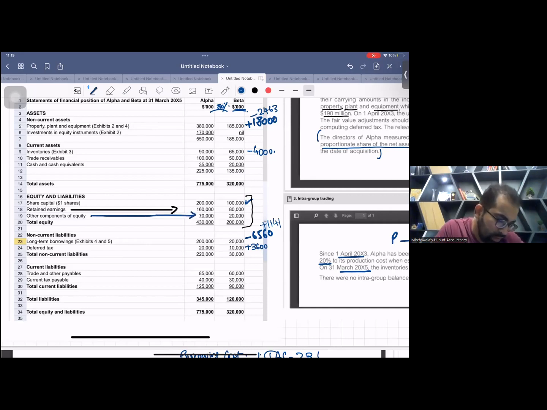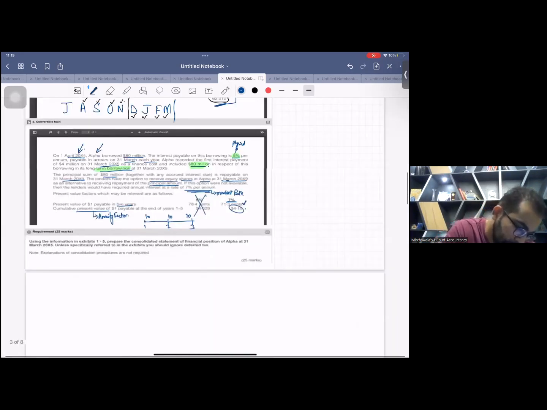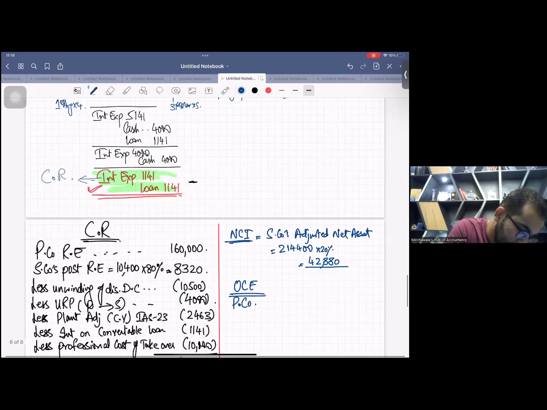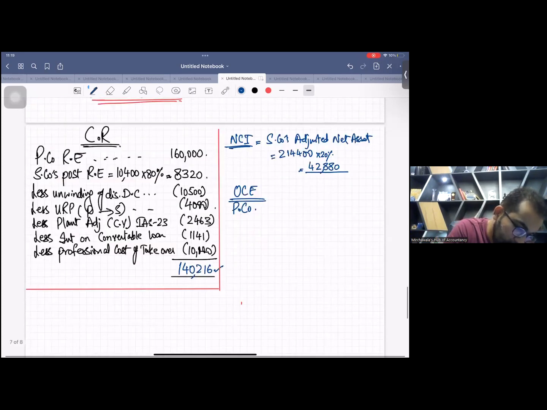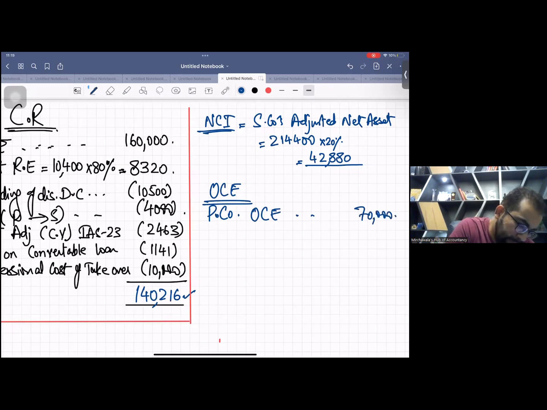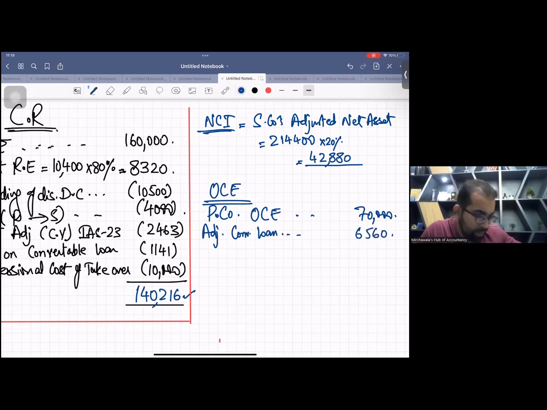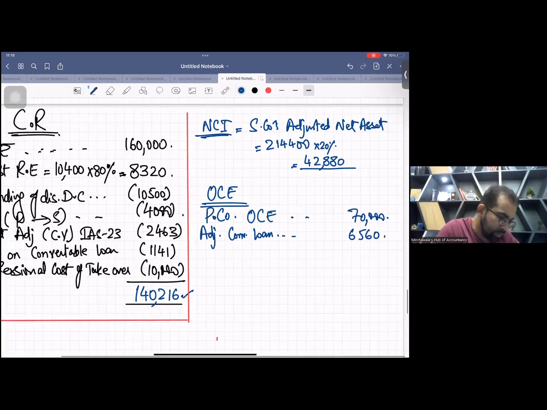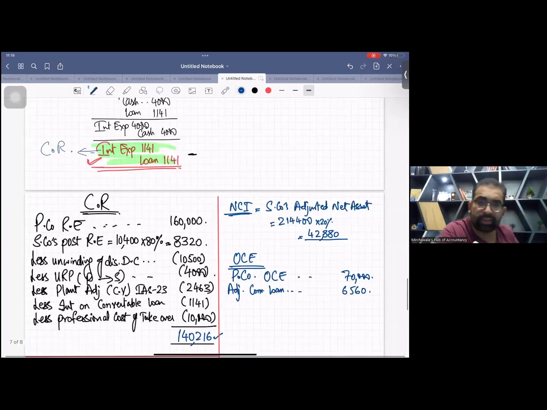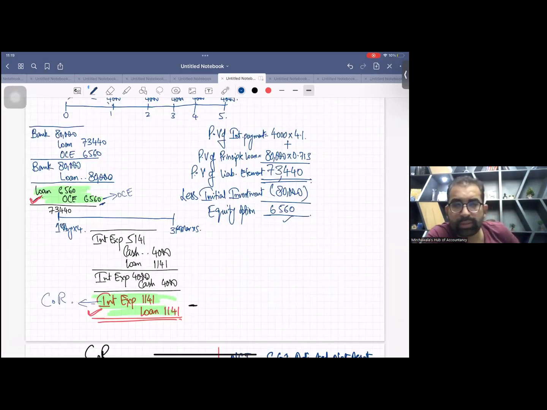Yes. There is one adjustment of convertible loan. Remember 6,560. Let me show you. I have the evidence. See 6,560.